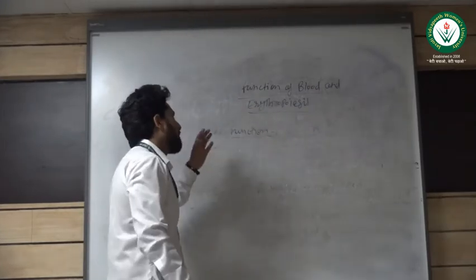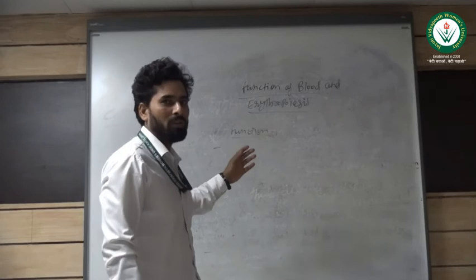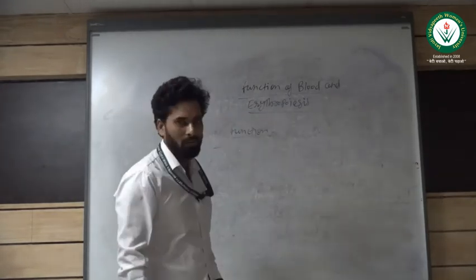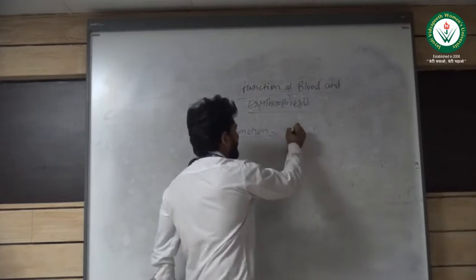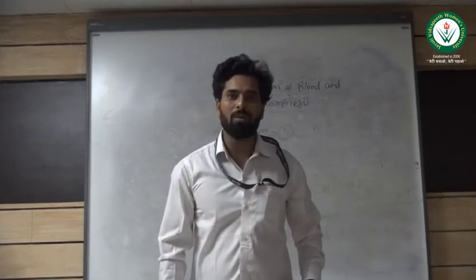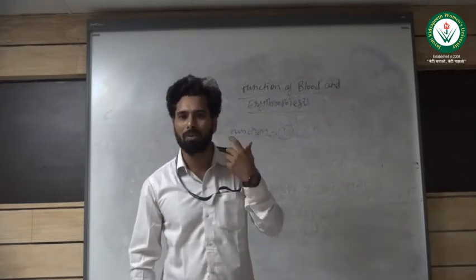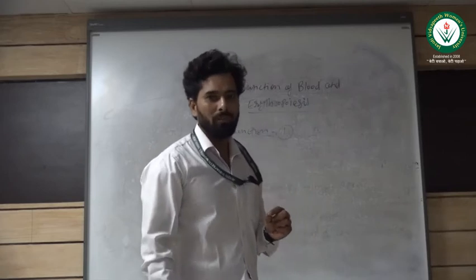So today's topic is the functions of blood and the formation of RBC in the body. If I talk about the functions of blood, function number one is that it transports oxygen from the lungs to the tissues, and transports carbon dioxide back from the tissues to the lungs, and we exhale it out. So it is the main function of blood.